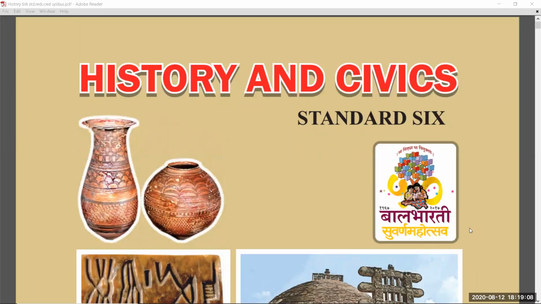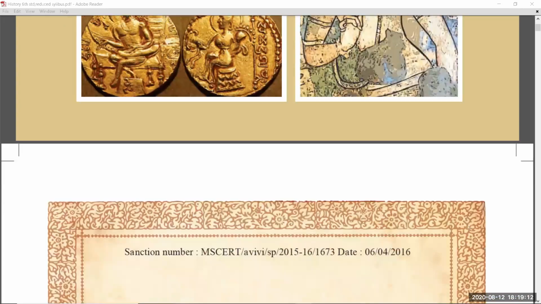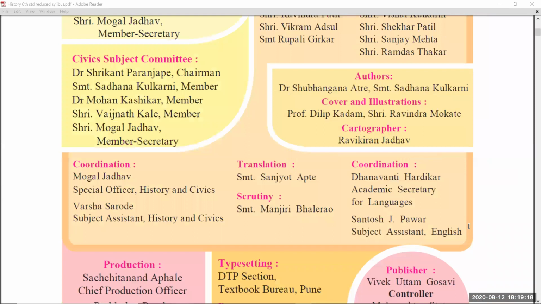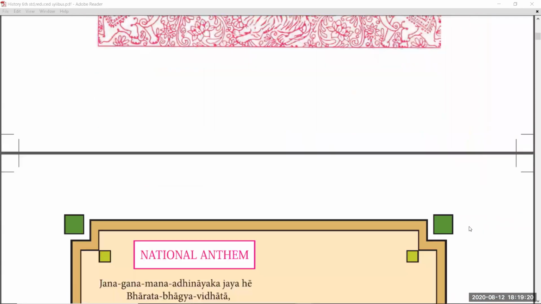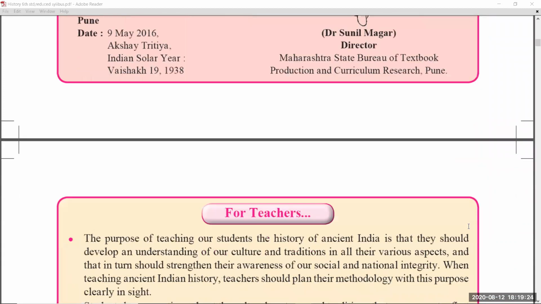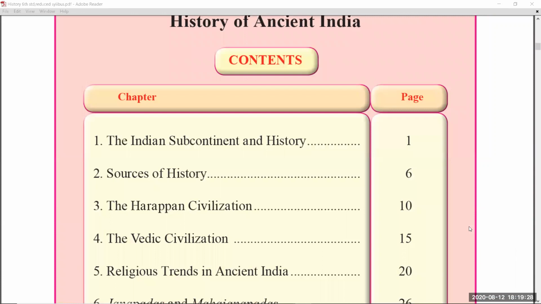Today in this video we are going to see the Maharashtra State Board reduced syllabus details of 6th standard history and civics. Due to COVID, the Maharashtra State Board reduced the syllabus by up to 25%. So students, let us see the 6th standard history and civics reduced syllabus details chapter by chapter and page by page in this video.